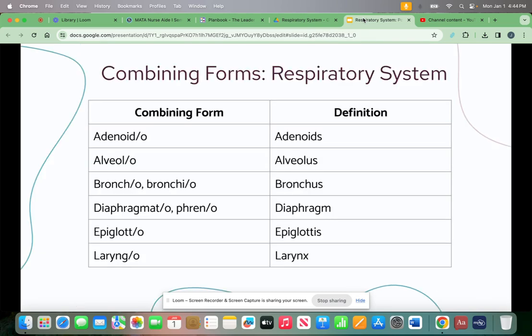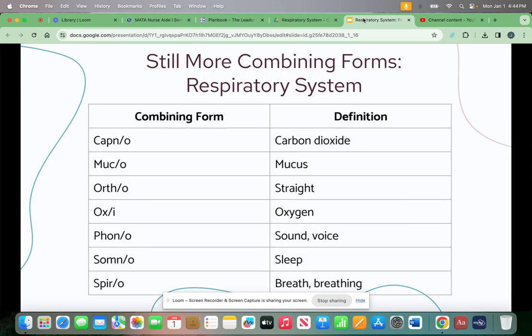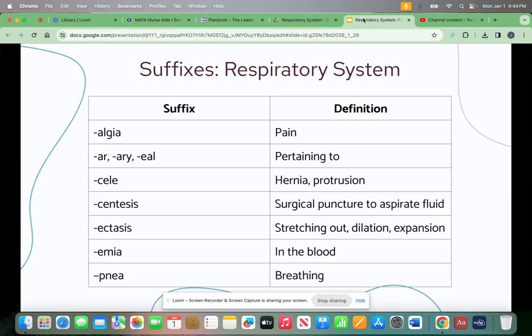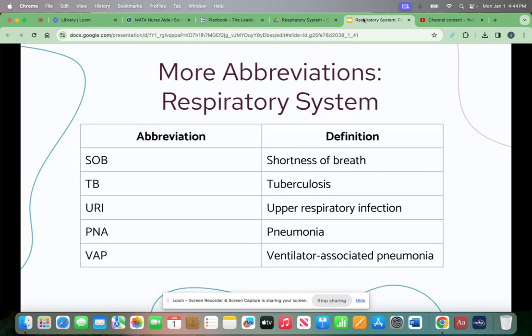The next several slides have different medical terms for the respiratory system. You will have time in class to make flashcards for these. These are some common abbreviations for the respiratory system, and some additional common abbreviations for the respiratory system.